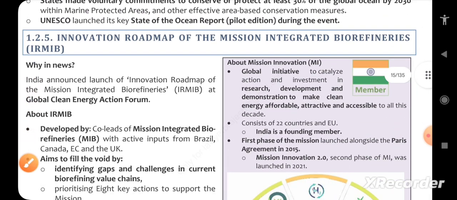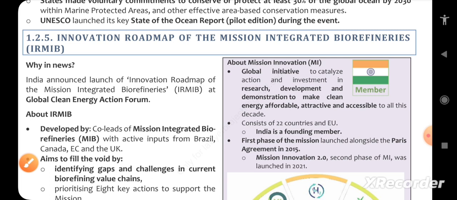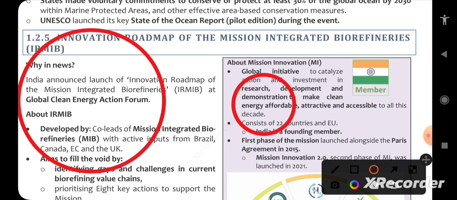Moving forward, the Innovation Roadmap of the Mission Integrated Biorefineries, IRMIB. Basically we should understand about Mission Innovation. What is Mission Innovation? That is important. It is a global initiative to catalyze action, investment, research, development and demonstration to make clean energy affordable, attractive and accessible. So Mission Innovation is basically about clean energy. That is the concept. Few options could confuse you, but it is about clean energy. India announced the launch of the Innovation Roadmap of the Mission Integrated Biorefineries at the Global Clean Energy Action Forum. So at this forum, IRMIB by India was launched.